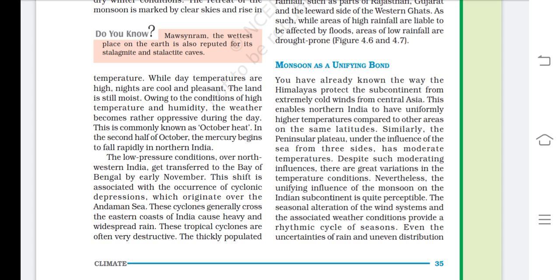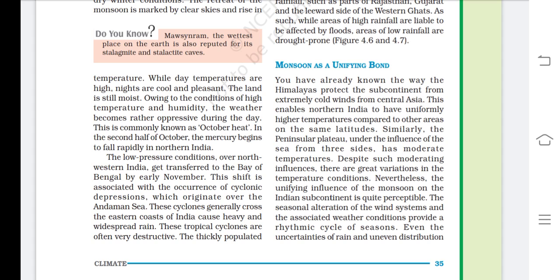Now you have known how the Himalaya protects the subcontinent from extremely cold winds from Central Asia. Himalayan mountains act as a barrier to prevent these cold winds from entering our Indian subcontinent. This enables northern India to have uniformly high temperatures compared to other areas on the same latitudes. Similarly, the peninsular plateau, under the influence of the sea from three sides, has moderate temperature.